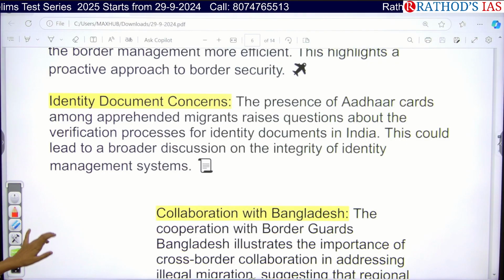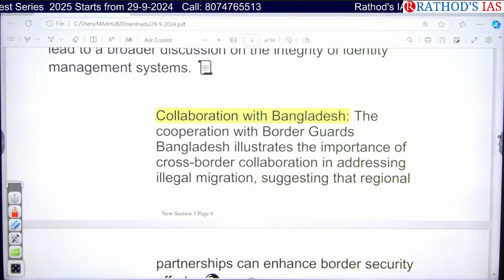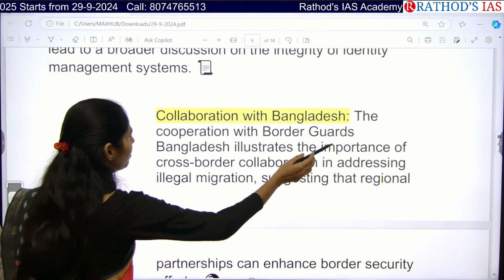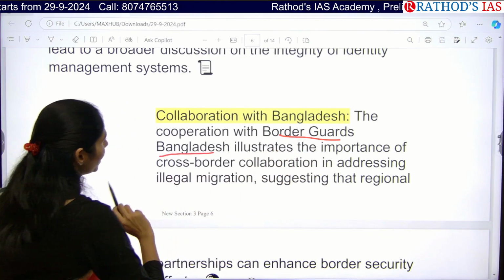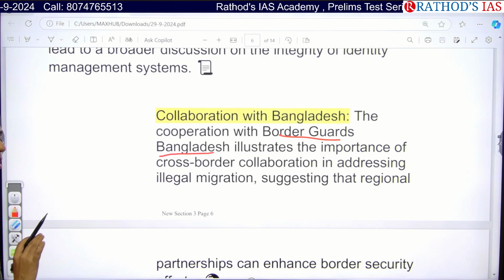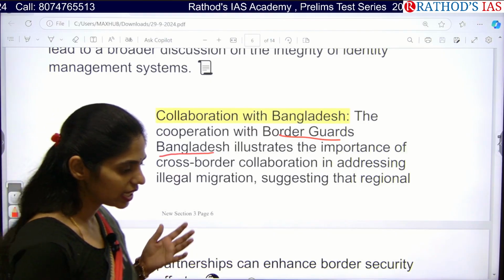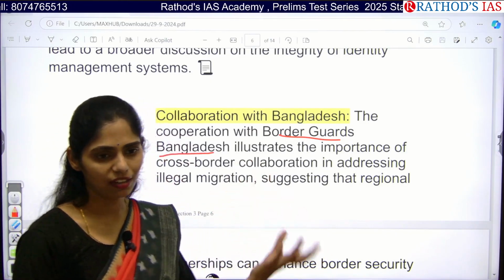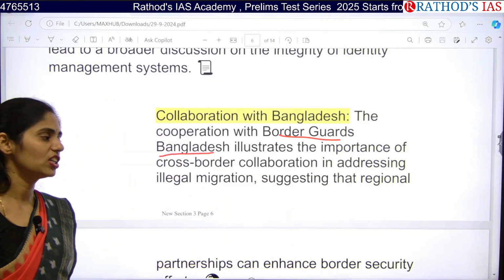Next, we can also go for cross-border collaboration with Bangladesh, with the border guards of Bangladesh, so that we can understand the importance of cross-border collaboration, and how this engagement between two countries will be helpful for the illegal migration problem.